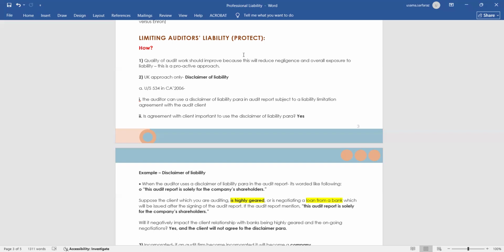If the audit report mentions this audit report is solely for the company's shareholder, will it negatively impact the client relationship with banks, being highly geared and with the ongoing negotiations? Yes, and the client will not agree to the disclaimer para. In most cases, the client will not give permission. What if the client will not give permission? How will we protect ourselves? Still, we have to work diligently and with due care. There is no other way.